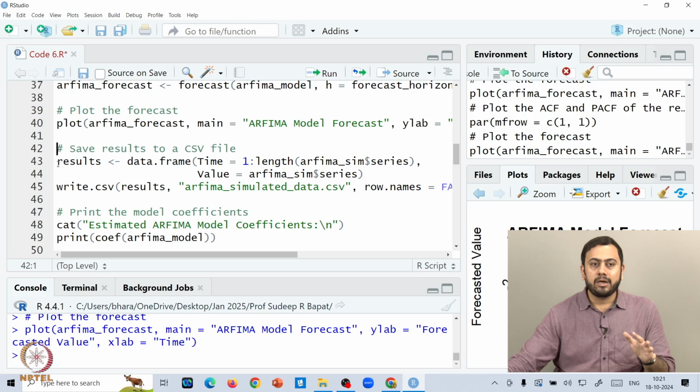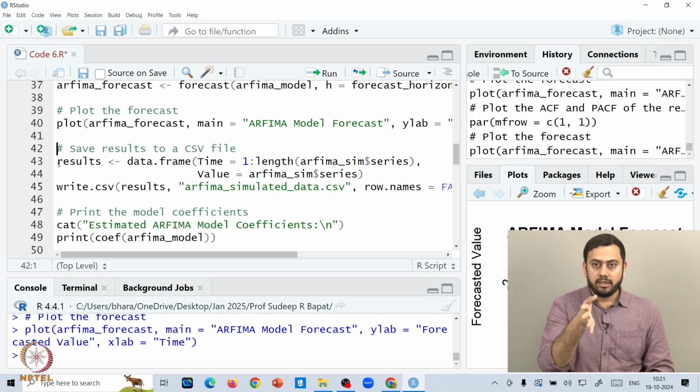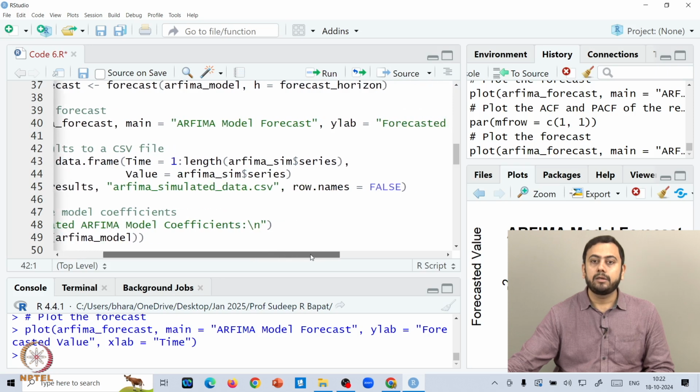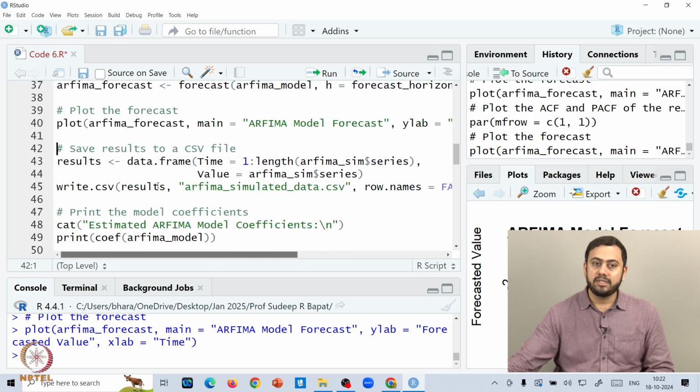I will not run this because I do not want a CSV file to be created on my desktop, but if you want a separate CSV file with two columns, where the first column tells you the timestamps and the second column tells you the actual values of the fitted Arifima model, then you can run the write.csv command. Inside it you input the results, comma, and you have to give it a name. I will give it the name Arifima underscore simulated underscore data.csv, and then row.names equal to FALSE. So this is the syntax.